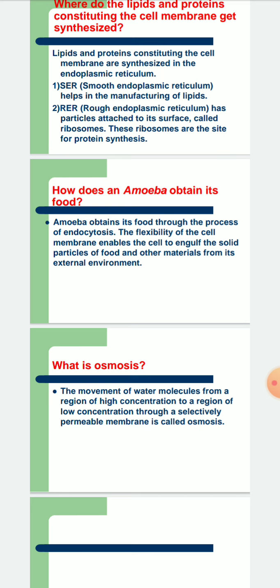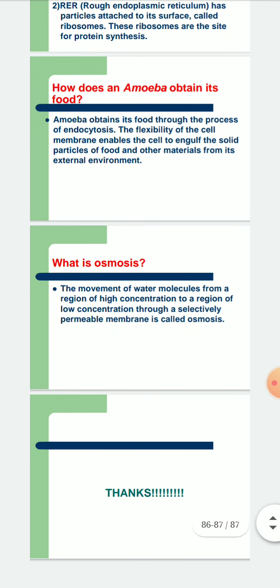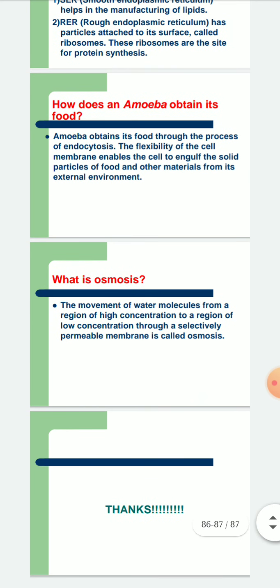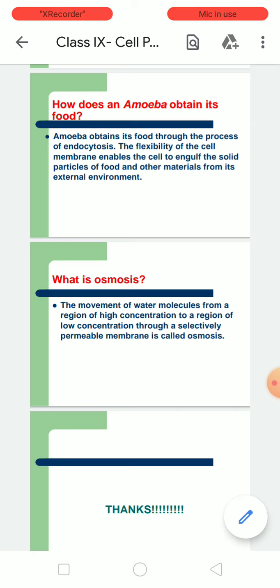What is osmosis? Osmosis is the process of movement of molecules from a region of higher concentration to a region of lower concentration through a selectively permeable membrane. So this was all about the session on the cell. Thank you.